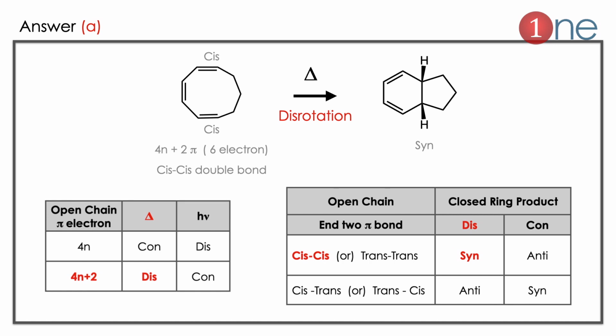The answer is A. Let us see why. This is an electrocyclic reaction. In the electrocyclic reaction, the starting material contains 4 and 2 pi electrons, that is 6 electrons. So 4n plus 2, thermal reaction means disrotation. If the cis and cis bonds have disrotation, the product should be syn. So the product is A. Here it is all about the number of pi electrons as well as disrotation or conrotation. Here thermal 4n plus 2, disrotation and syn.